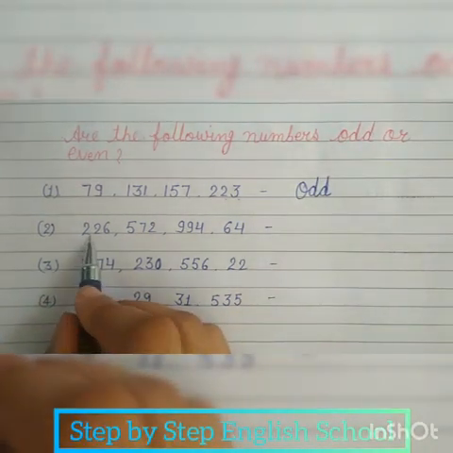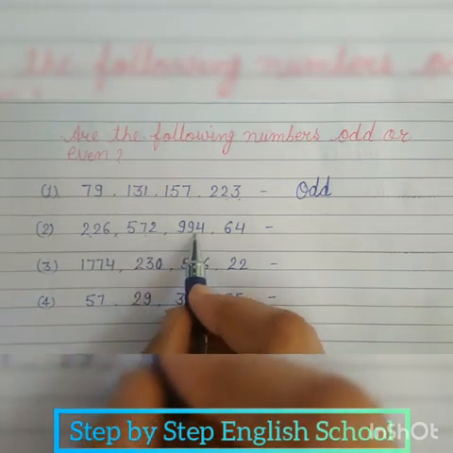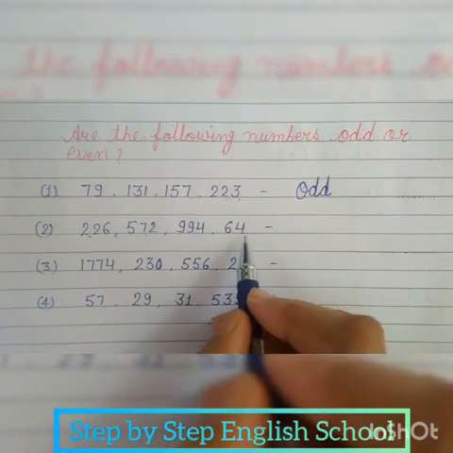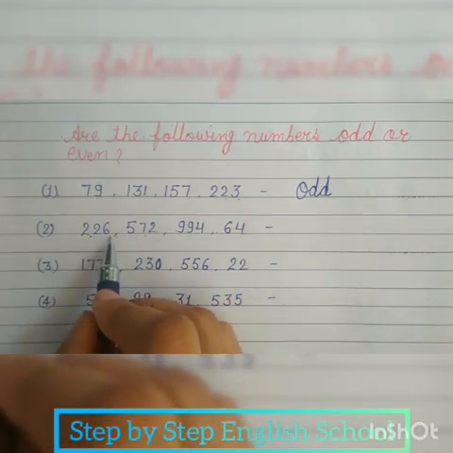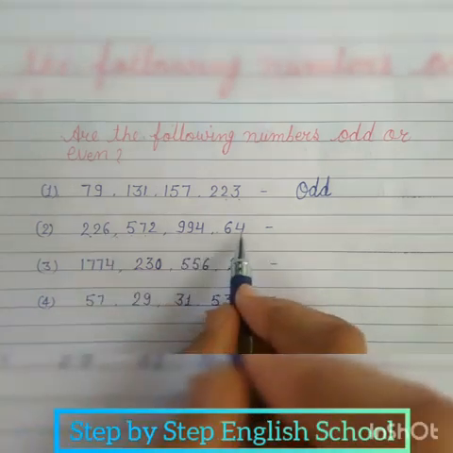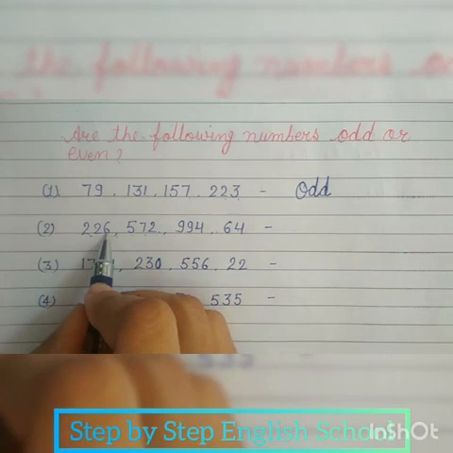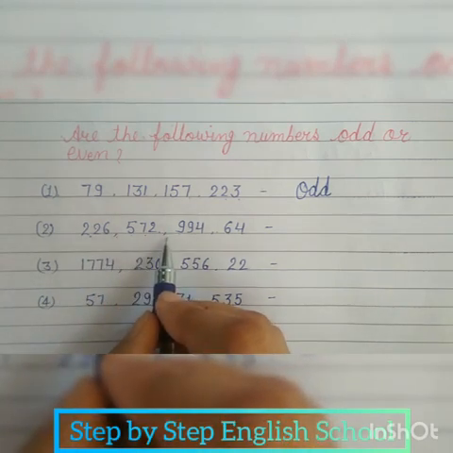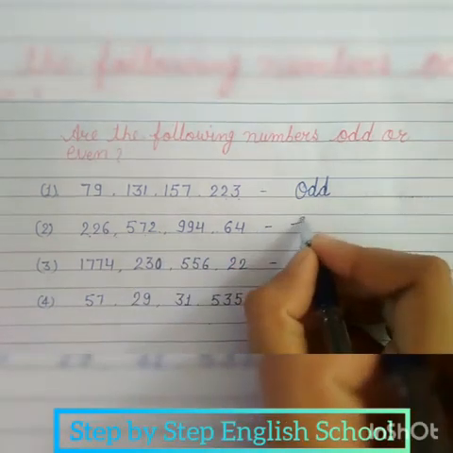Next, 226, 572, 994 and 64. In all these numbers, ones place is 4, 2 and 6. So these numbers are even numbers and all the numbers are divided by 2.